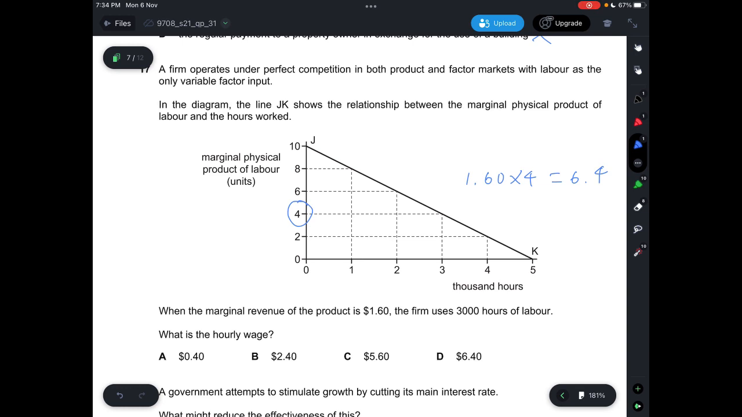Answer would be D. This is how you calculate your hourly wage, because you can see here for 3,000 hours, your marginal physical product of labor is 4 units. So you just multiply by marginal revenue, and then you get the answer.